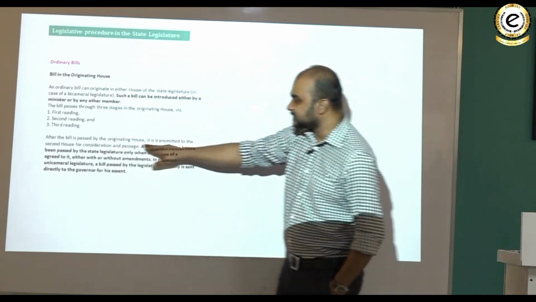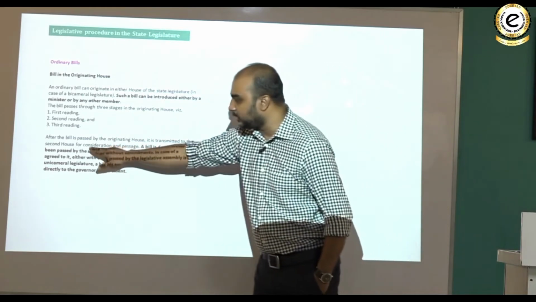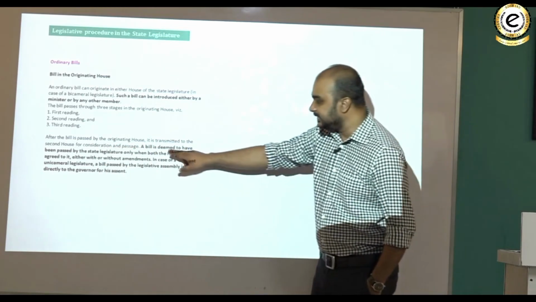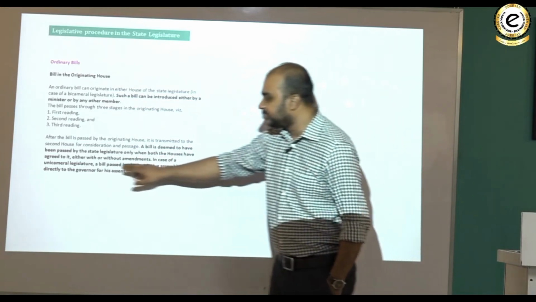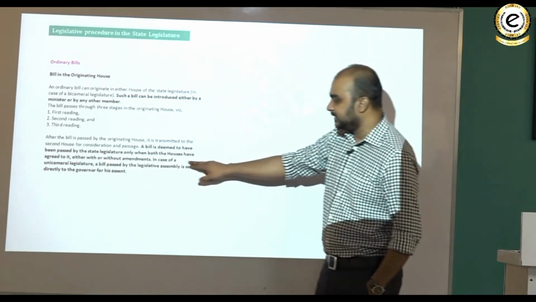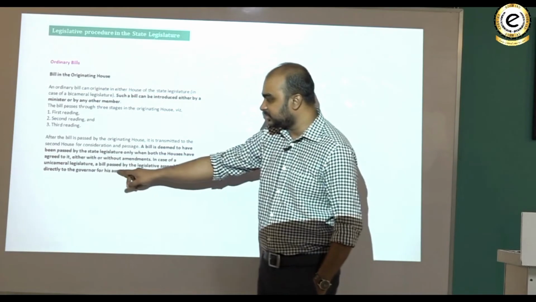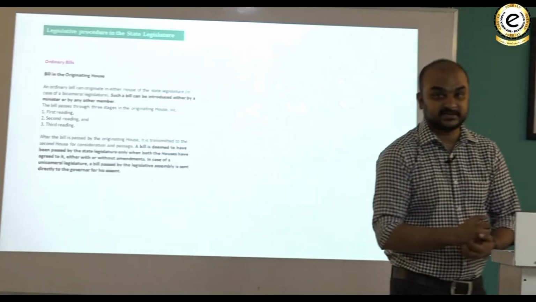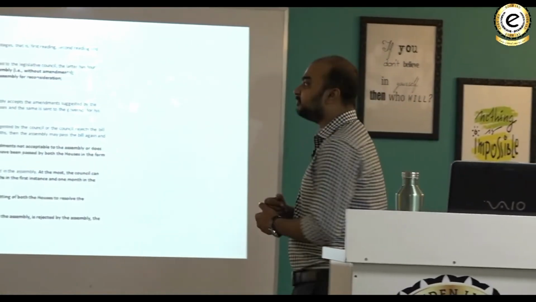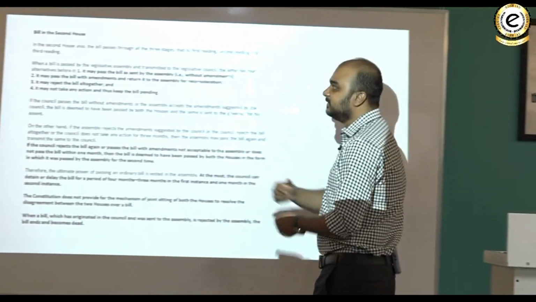After the bill is passed by the originating house, it is transmitted to the second house for consideration and passage. A bill is deemed to have been passed by the state legislature only when both the houses have agreed to it, either with or without amendments. In case of a unicameral legislature, a bill is passed by the legislative assembly and is sent directly to the governor for his assent. But let's have a look at what happens in bicameral cases. Bill in the second house.